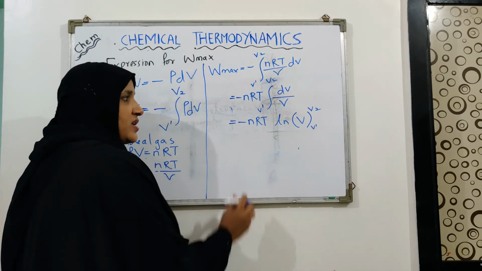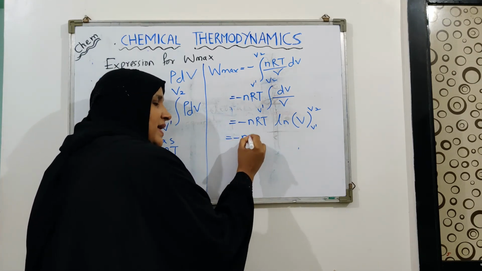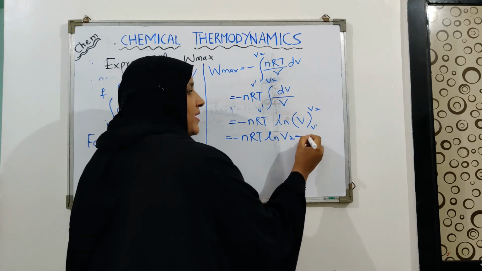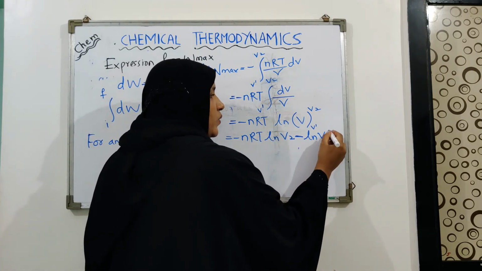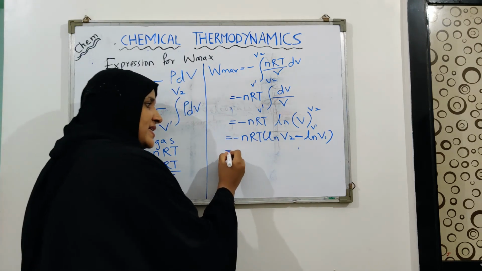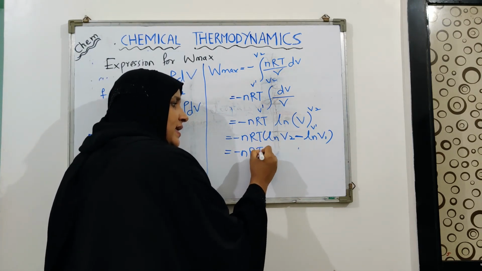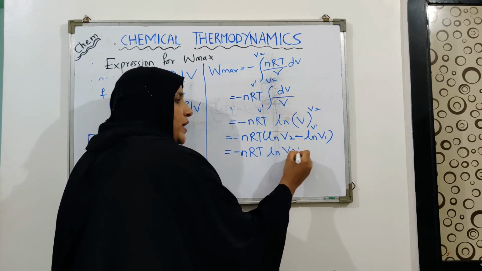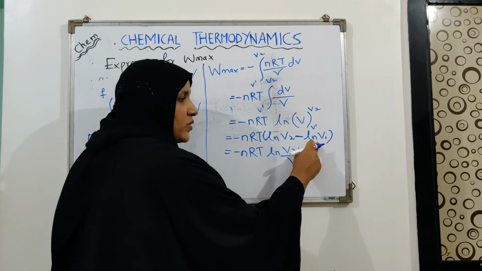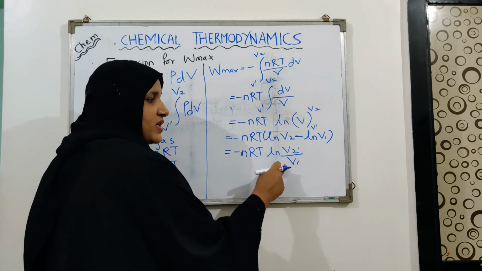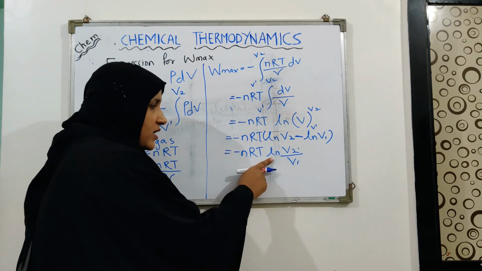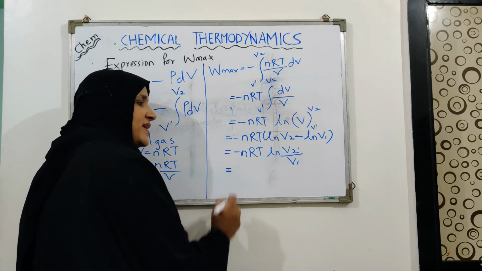ln is your natural log. That is minus nRT (ln V2 minus ln V1). You can also write it as minus nRT ln V2 upon V1, upper limit minus lower limit. Now ln is the natural log, so let's convert it to log to the base 10.